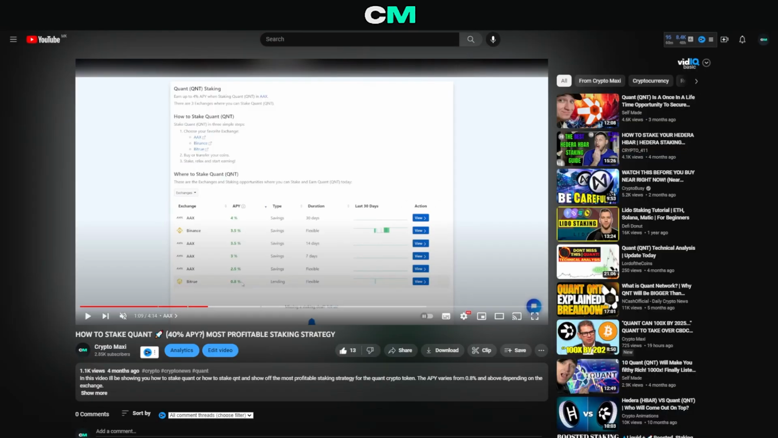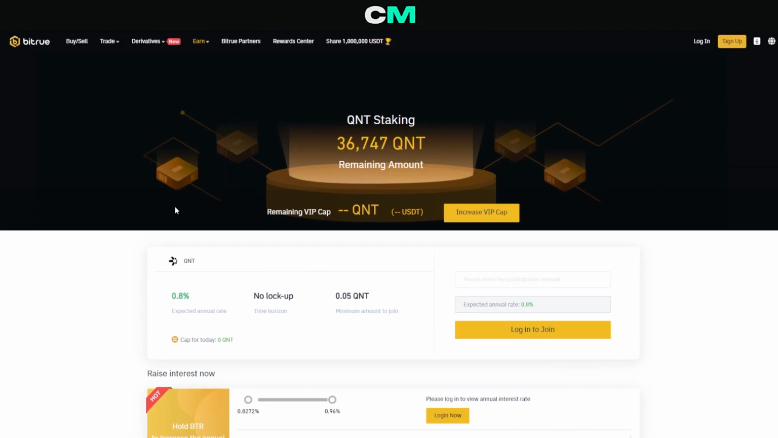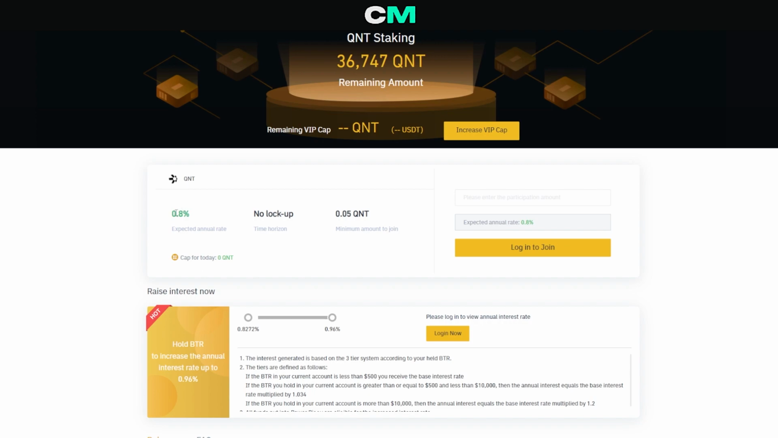Now, the second option is Bitrue. These guys are still offering staking for Quant, and actually they have been for a while. So at the moment, the APY is 0.8%. You have no lockup time period, which means you're completely flexible. If you want to withdraw your tokens tomorrow, you're welcome to do so. So it does add that sort of transparency factor that you are open to withdraw your Quant at any point.